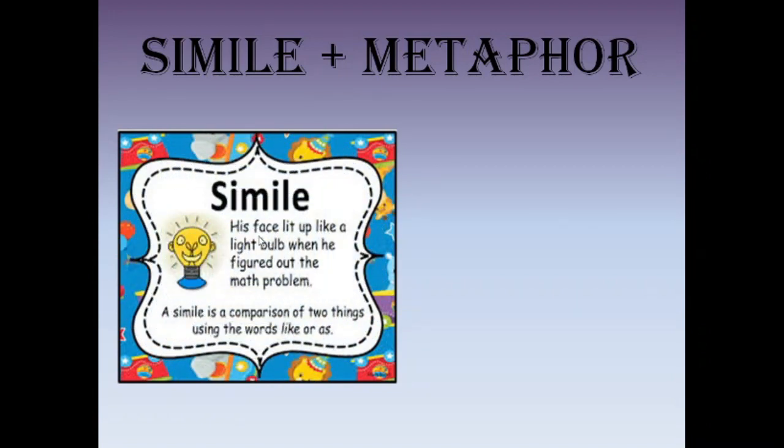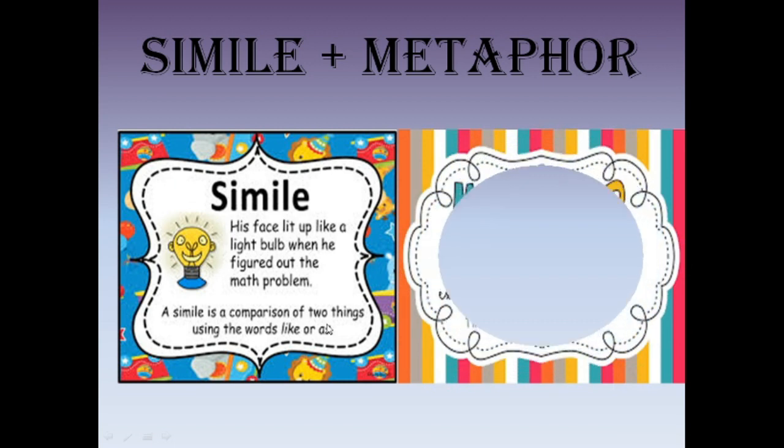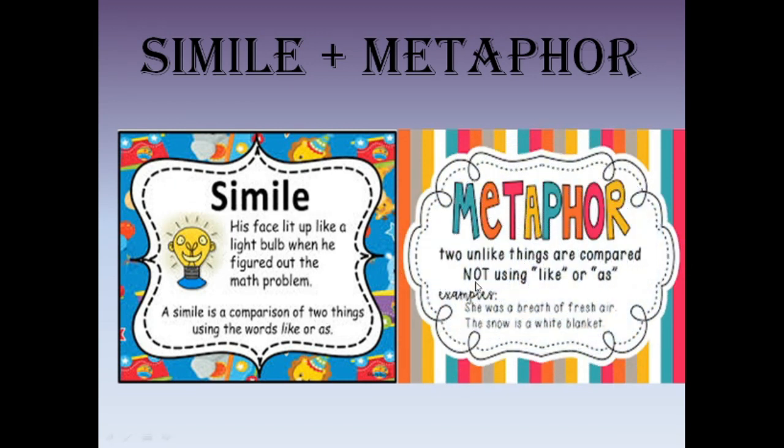Here is an example. His face lit up like a light bulb when he figured out the math problem. So now we are making a comparison of the happiness after solving the math problem with a light bulb, like his face was shining like a light bulb. As we know, a simile is a comparison of two unlike things, and we use the words like or as. Now let's see what's metaphor.